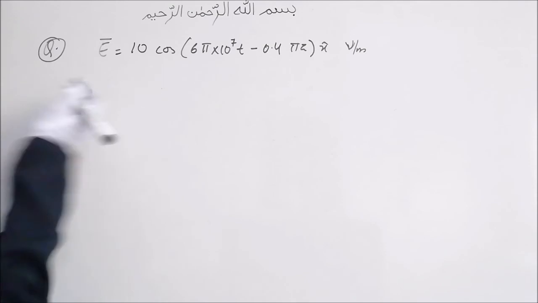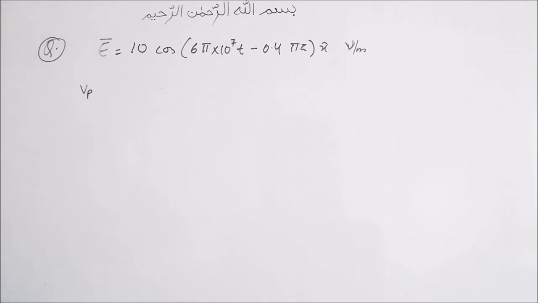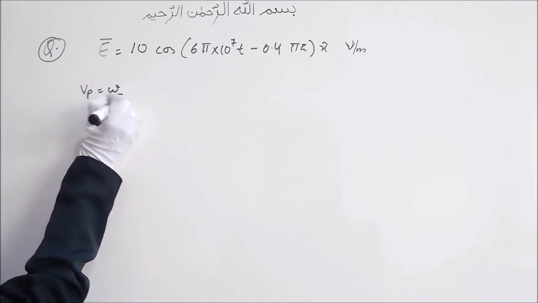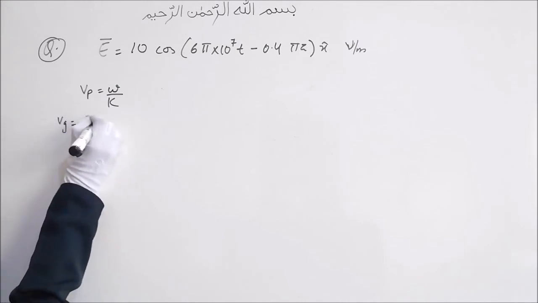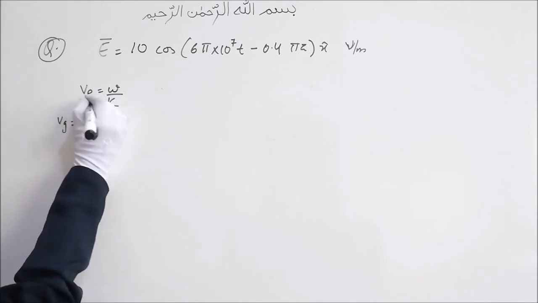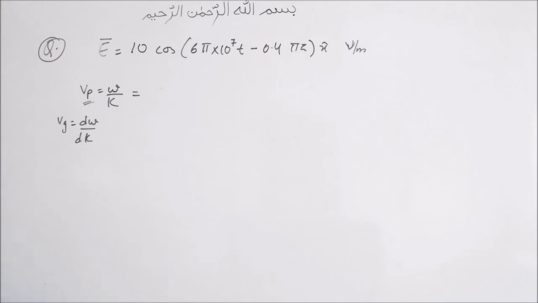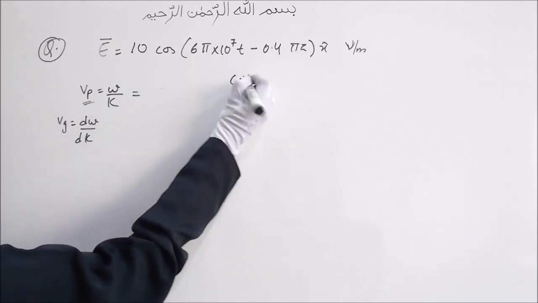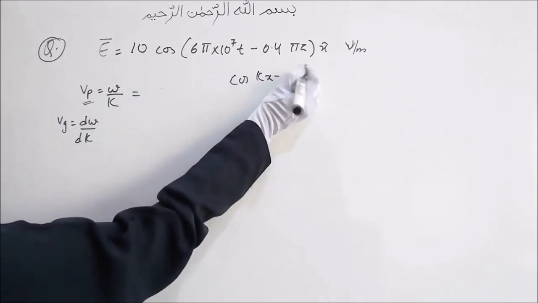We know the formulas of phase velocity and group velocity. Phase velocity is omega by k and group velocity is d omega by dk. So the phase velocity is omega by k. What is omega and what is k? The wave is of the form cos of (kz minus omega t).